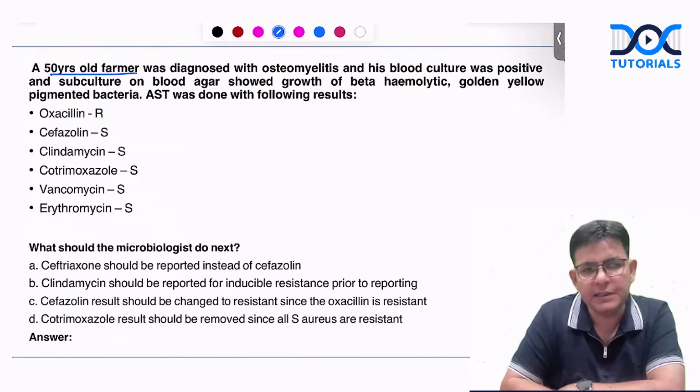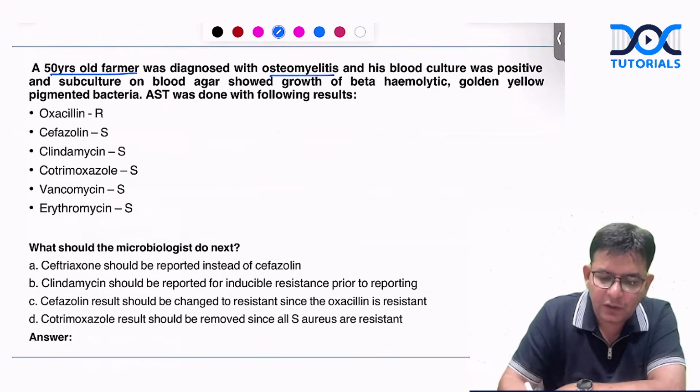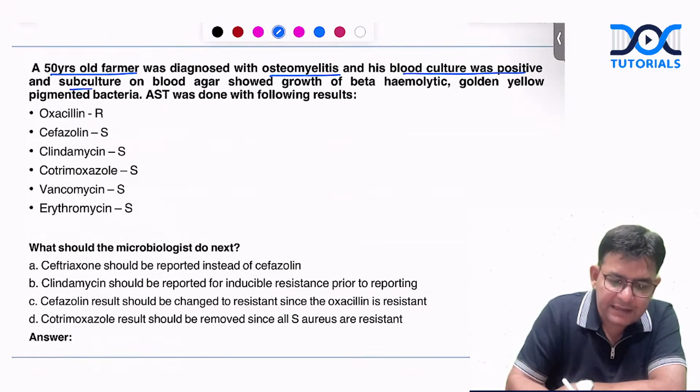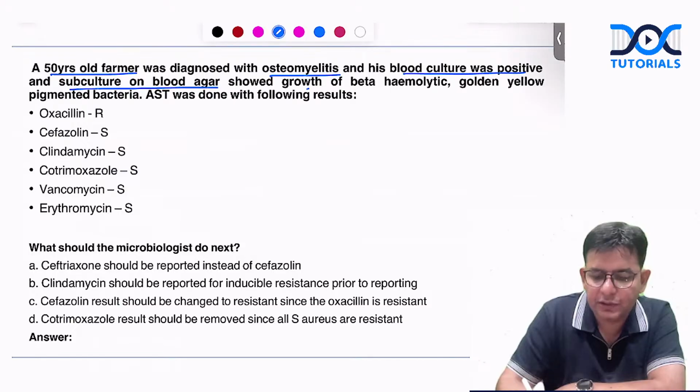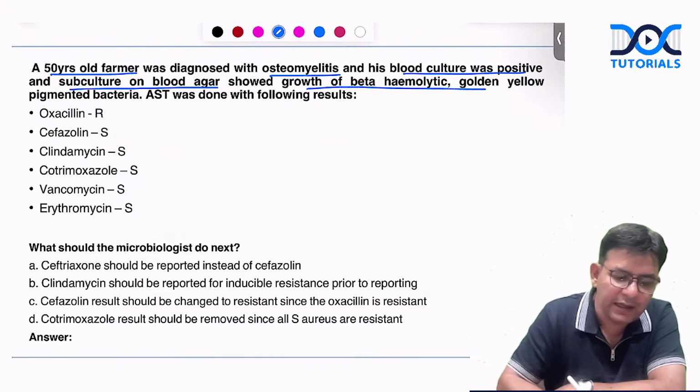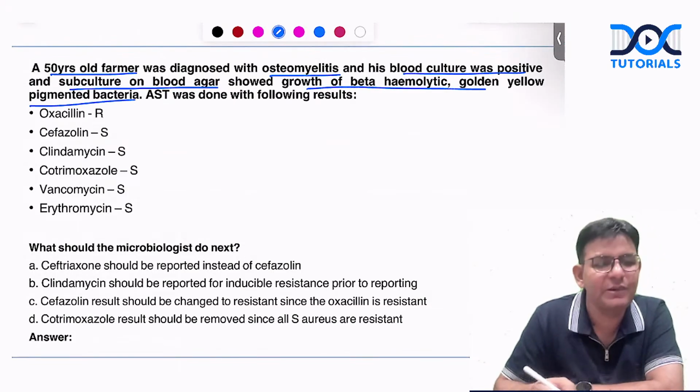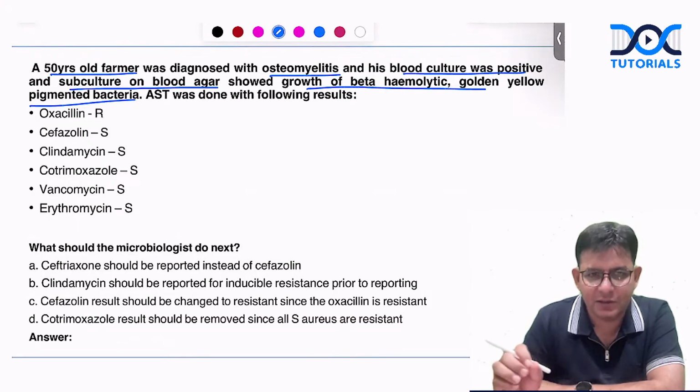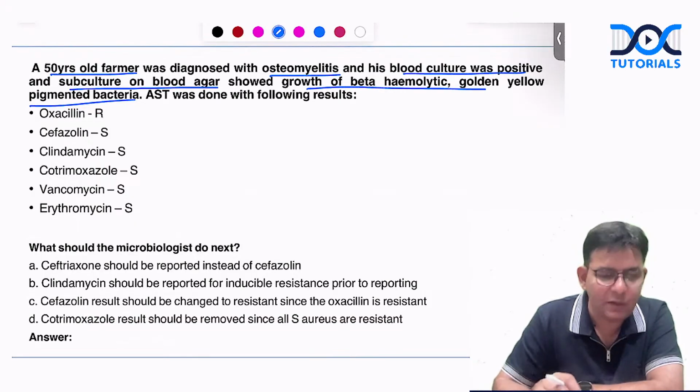Now coming to this particular question. A 50-year-old farmer is diagnosed with osteomyelitis. Blood culture was positive and subculture on blood agar showed the growth of a beta hemolytic, golden yellow pigmented bacteria. So obviously you know which particular organism causes osteomyelitis and what we are talking about here.